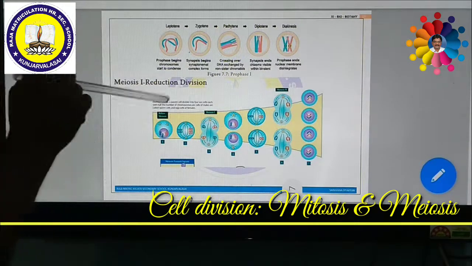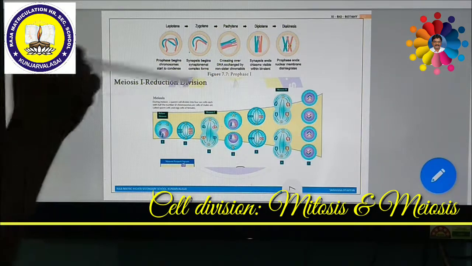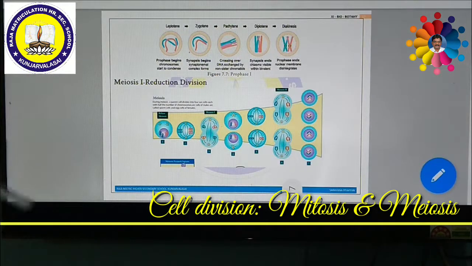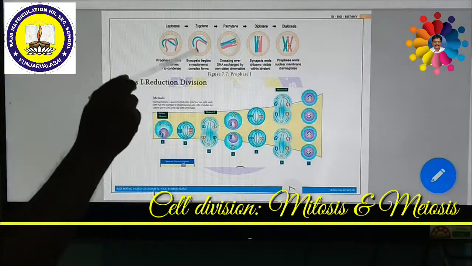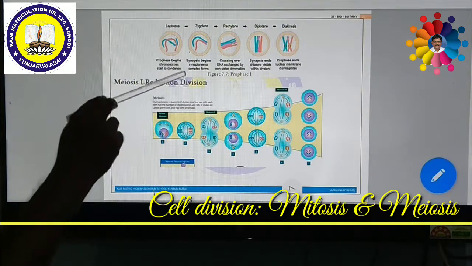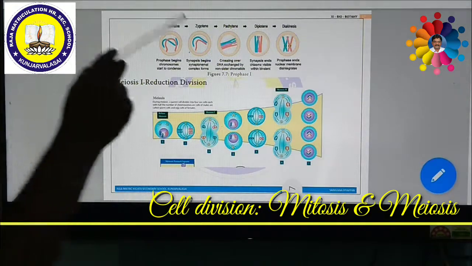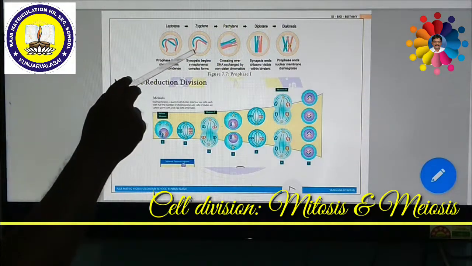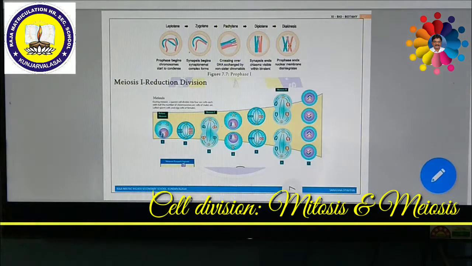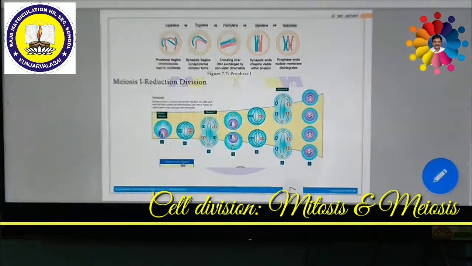So the pairing of chromosomes occurs between the homologous chromosomes. Homologous means they have similar structure and function and are being paired. This pairing of homologous chromosomes takes place in the zygotene stage. After this stage, tetrad formation takes place. These bivalent chromosomes become tetravalent.